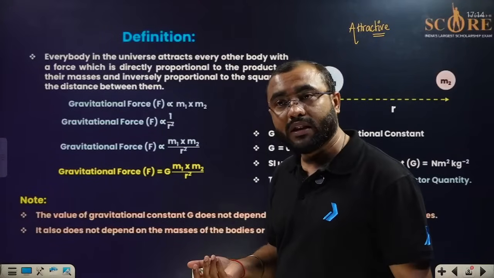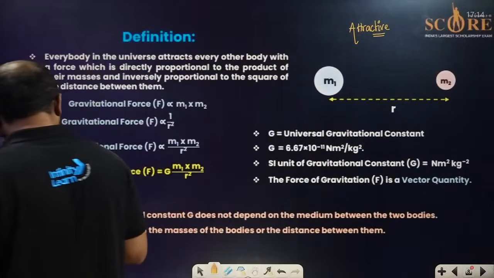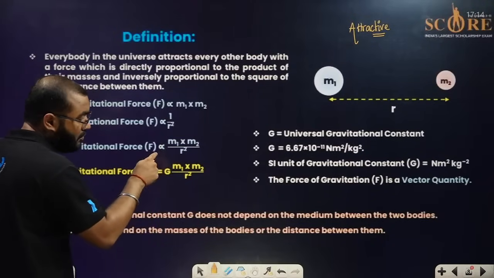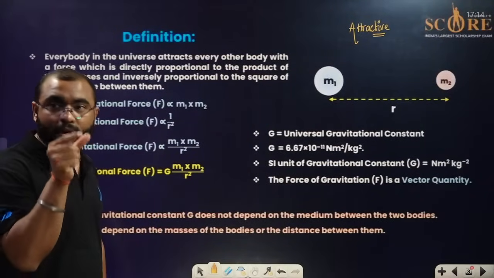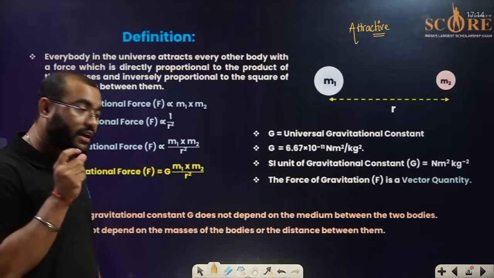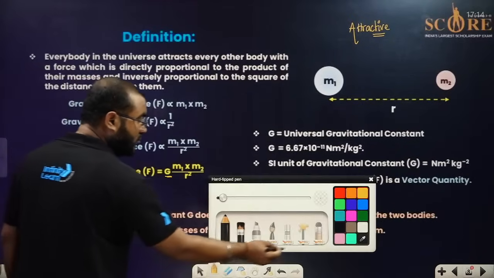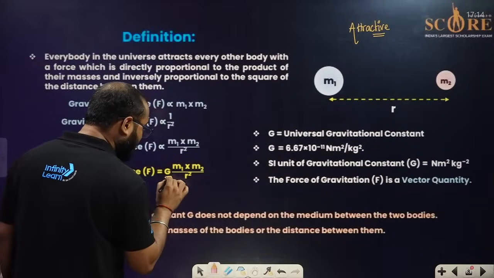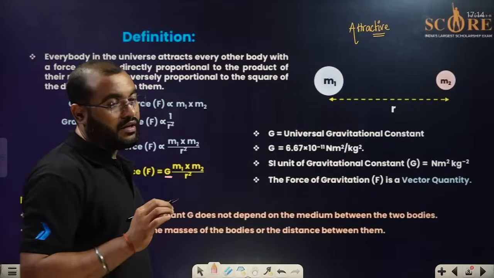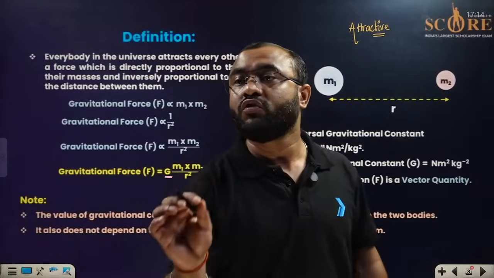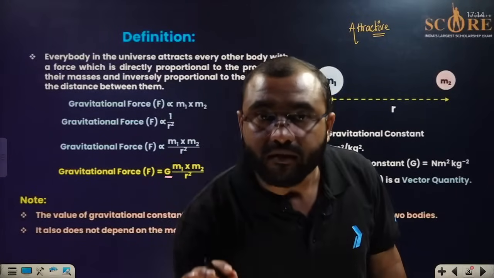Now you all know in mathematics, everyone, that to remove the direct proportionality we have to put a constant for that. And this constant is called G. Now this constant is called capital G. What does this capital G represent? This capital G represents the universal constant.